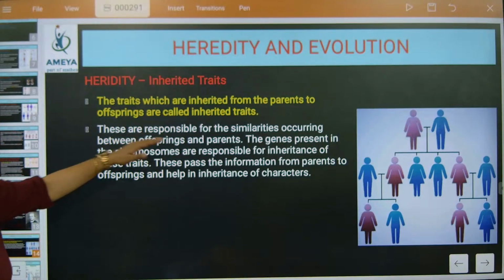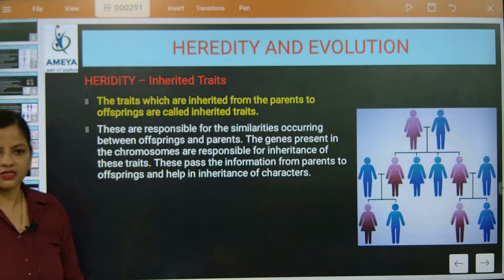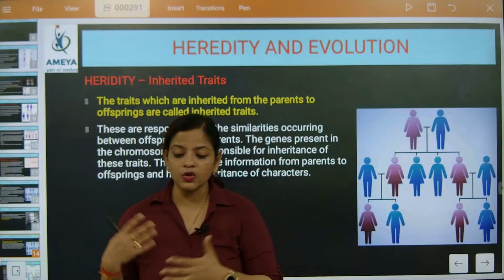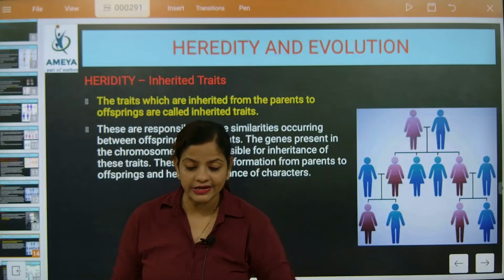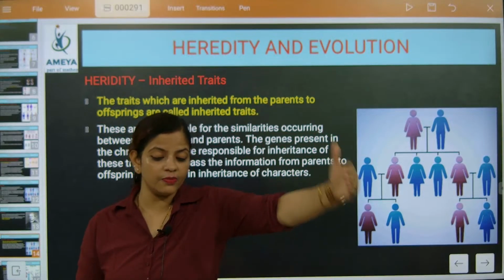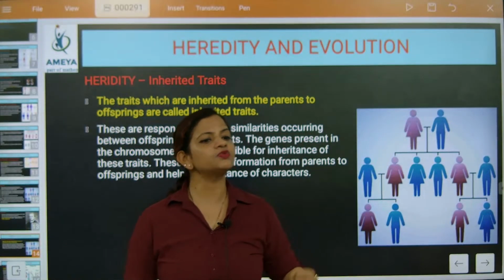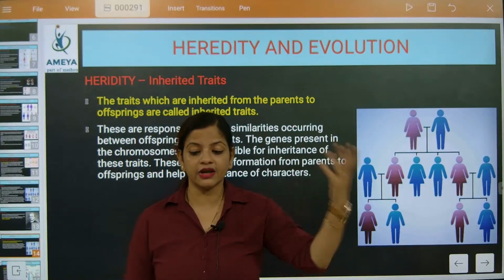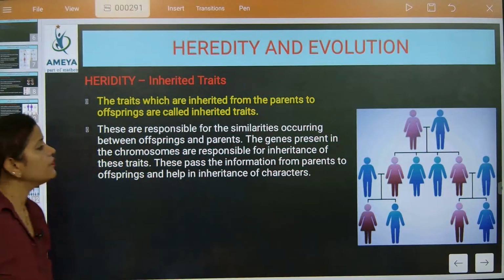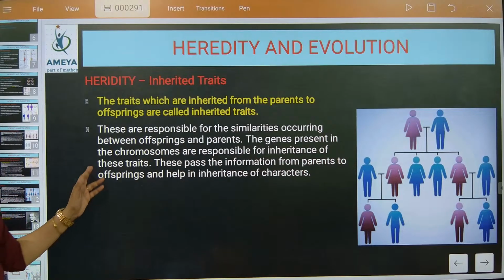These are responsible for the similarity occurring between offspring and parents. That's why we resemble our parents. The similarity we show like our parents is because of this inheritance. That's why they are called inherited traits. Now, the genes present in chromosomes are responsible for the inheritance of these traits.